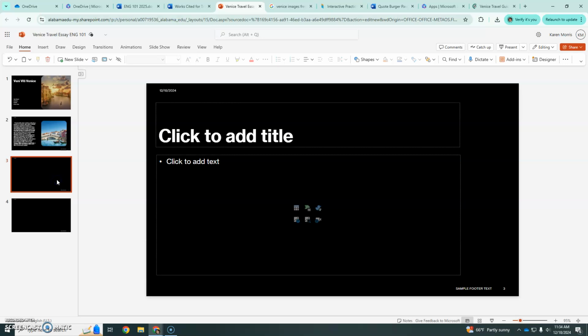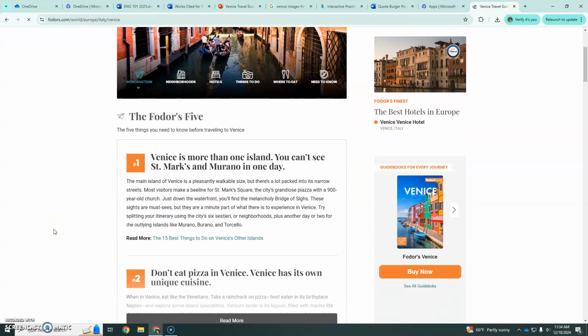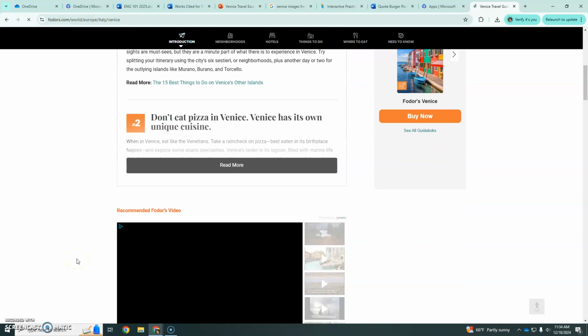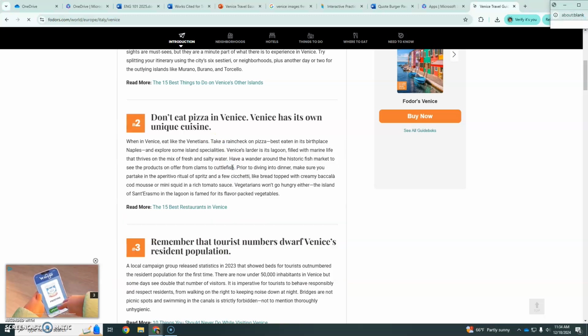So, the first thing I want to do when I am doing my research is find something quotable about the first thing I'm going to do, or I can move my slides around. I can change my thesis statement to reflect the order of my body paragraphs, whatever I find easiest. I just want to make sure the transitions make sense. So I don't see something that jumps out at me right off. I can click read more.